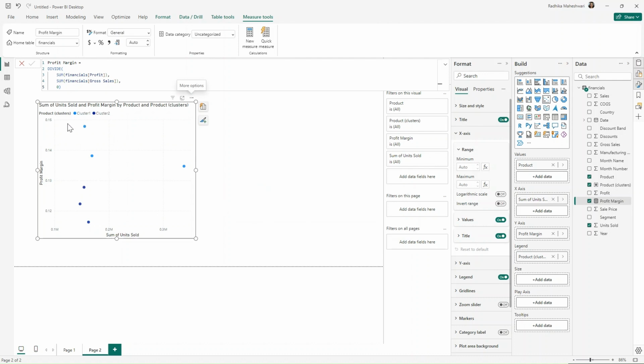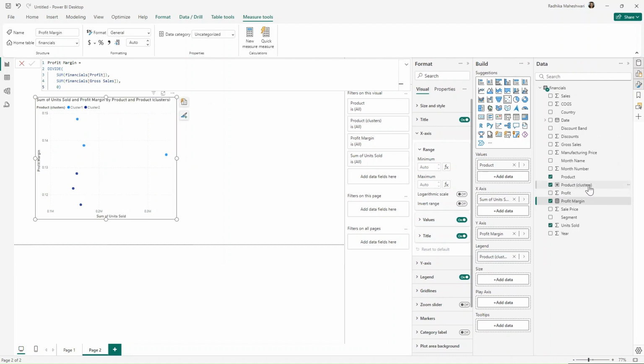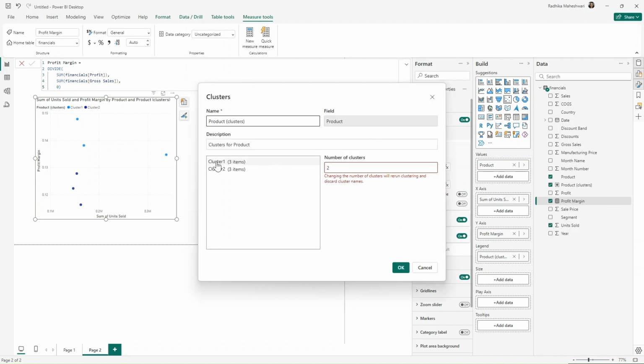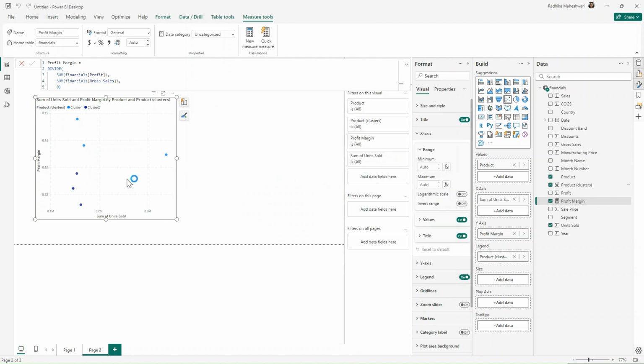Now these are grouped as high profit margin products, and these are low profit margin products. So instead of saying cluster 1 and cluster 2, I will rename this. Power BI has created this product clusters field for us. So I will right click and go to edit clusters and double click on this name, and we write this as high profit margin and this one as low profit margin. And now once these clusters are renamed, I will click on OK.